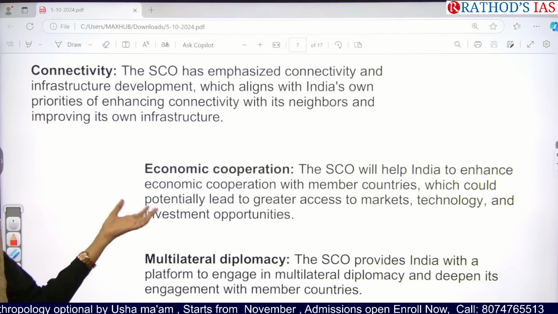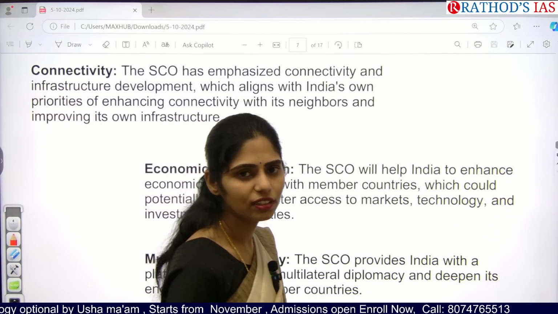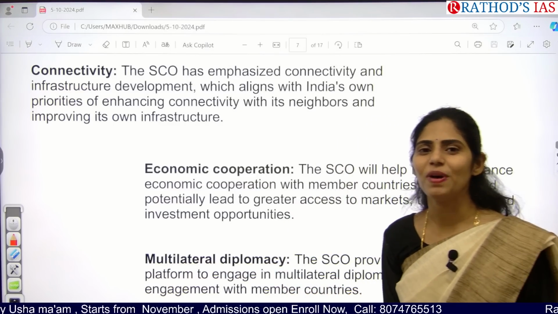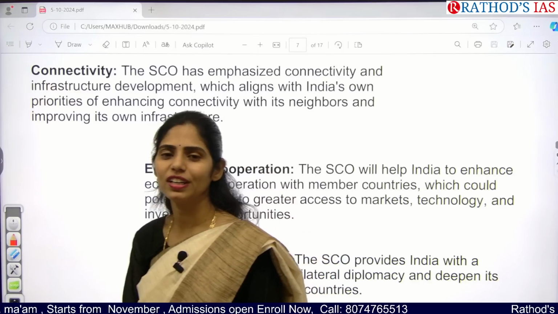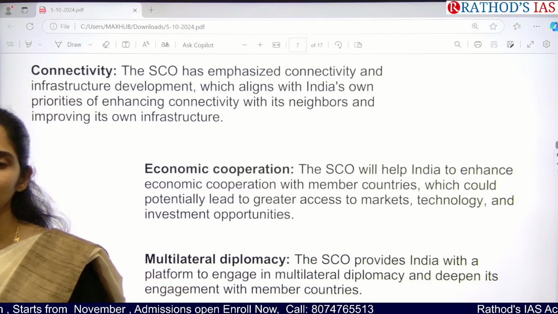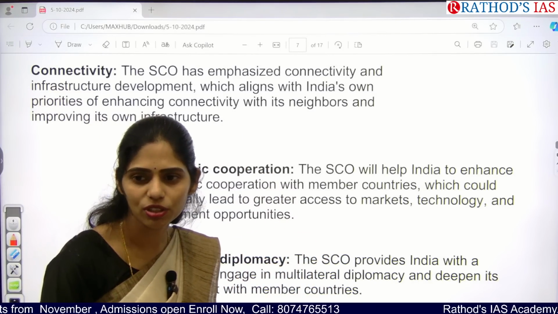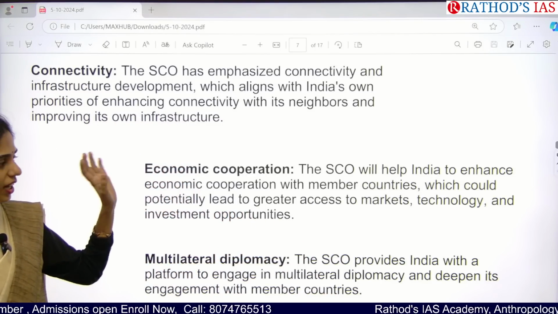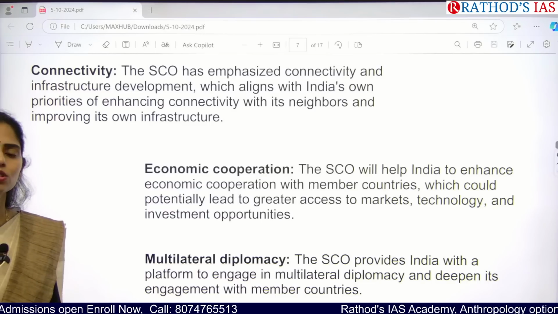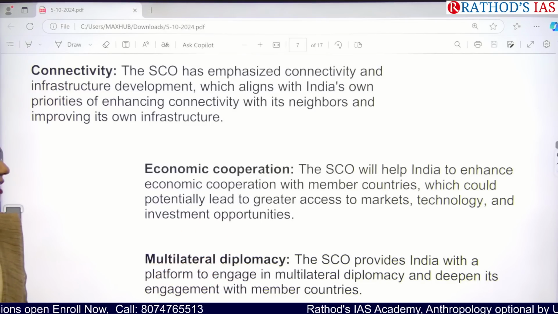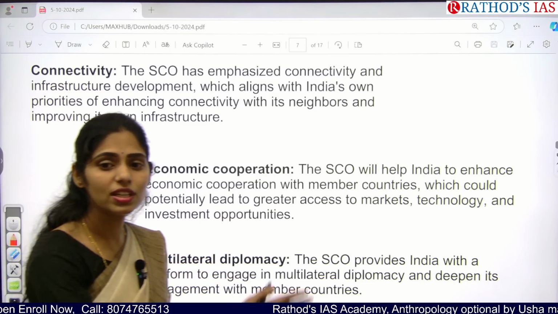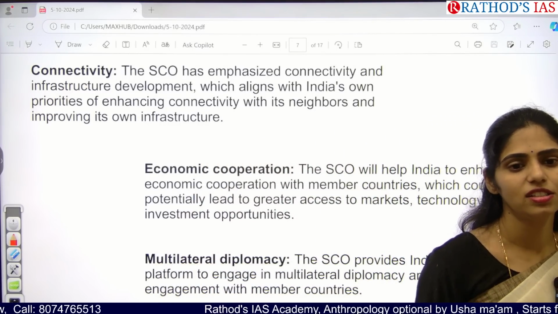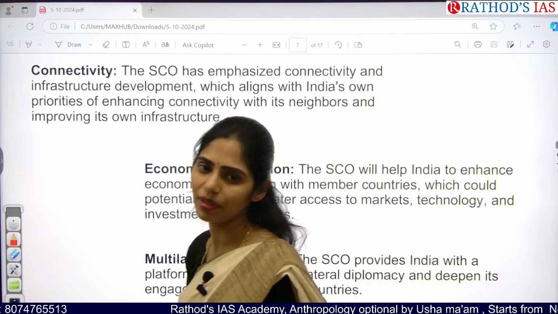And even for economic cooperation, if we want to get good markets, yes, we have to approach good countries. If there is no market or no place for Indian goods, can we increase our trade or our economic growth? No. So for that also, we need economic cooperation with other countries, so that we can have access to markets, get proper technology, and even invest in some other countries. Even the Central Asian countries are important for our energy security, because we are also getting oil from them.